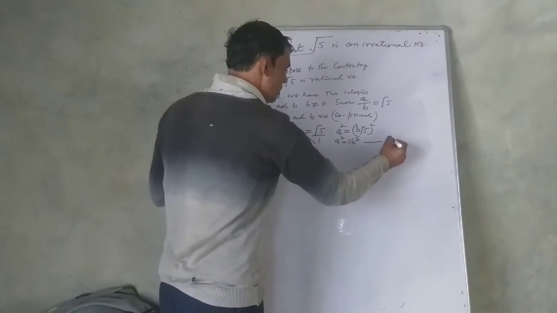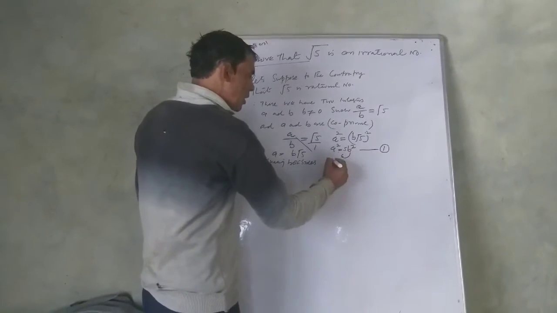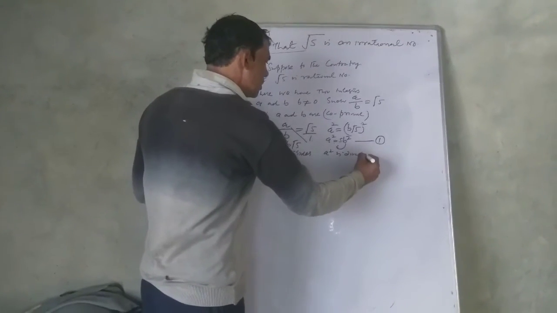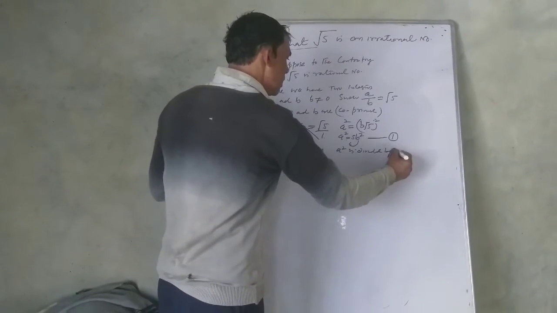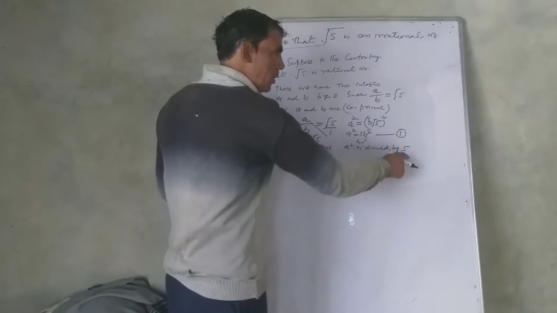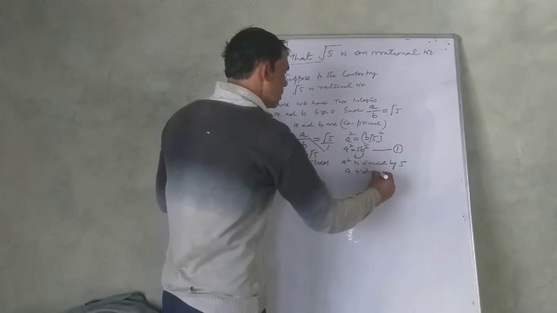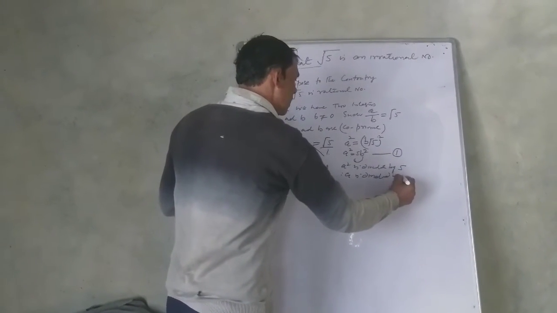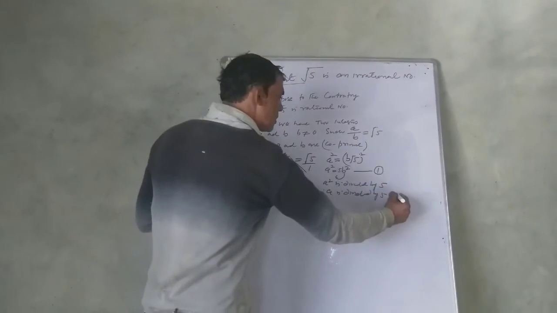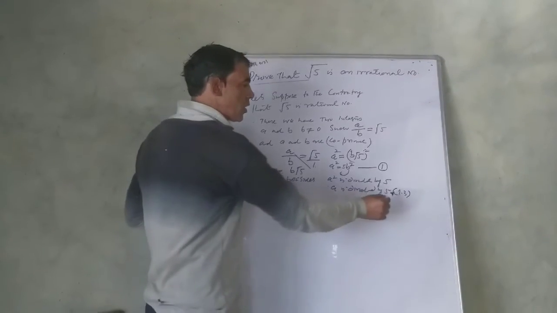Call this equation first. It means that a square is divisible by 5, and hence a is divisible by 5. If a square is divisible by 5, then a is divisible by 5. It is well mentioned in your mathematics book as theorem 1.3.